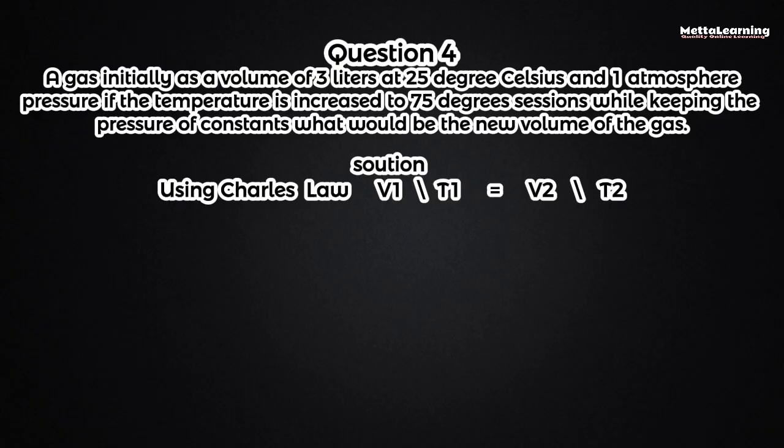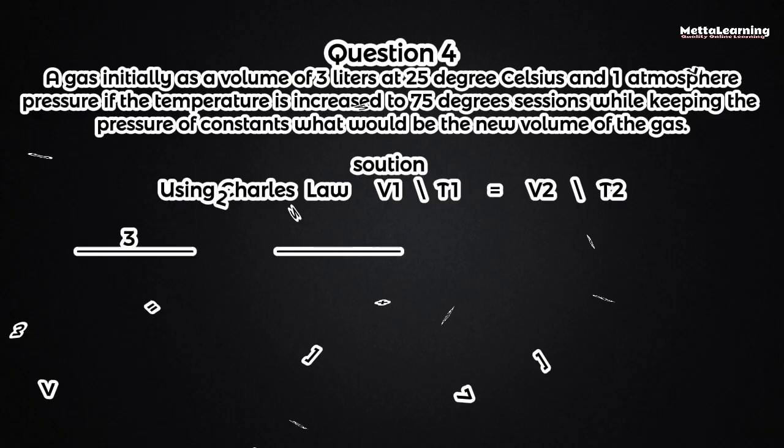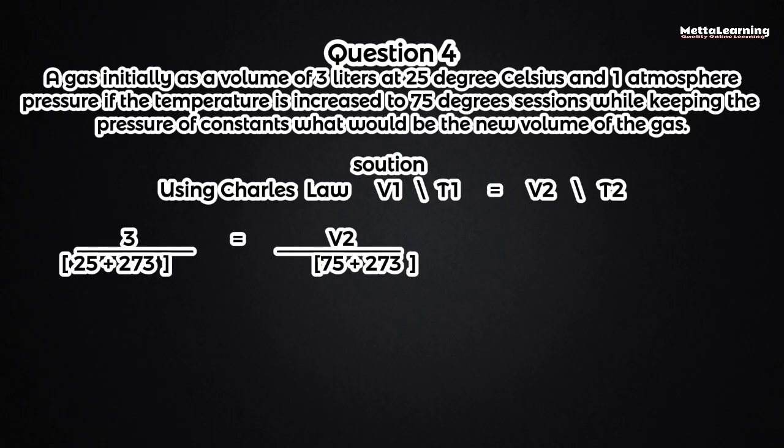So now we'll be using Charles's law. That means we'll be using V1 over T1 equals V2 over T2. We're told to find the new volume, having been given the initial volume, so that is V2. Plugging in our values into the formula, we then have 3 divided by 25 plus 273 Kelvin equals V2, all divided by 75 plus 273 Kelvin.